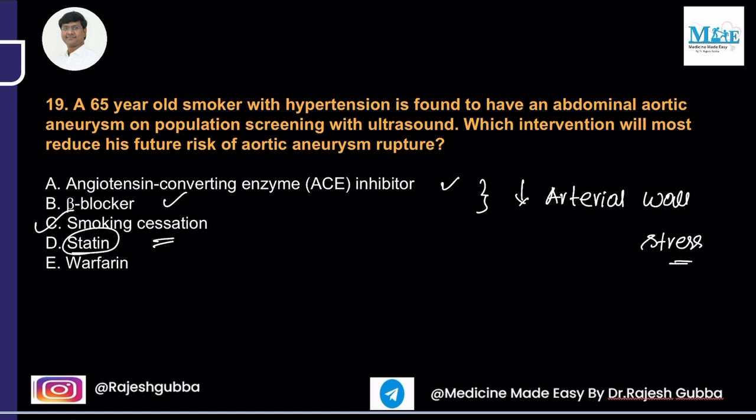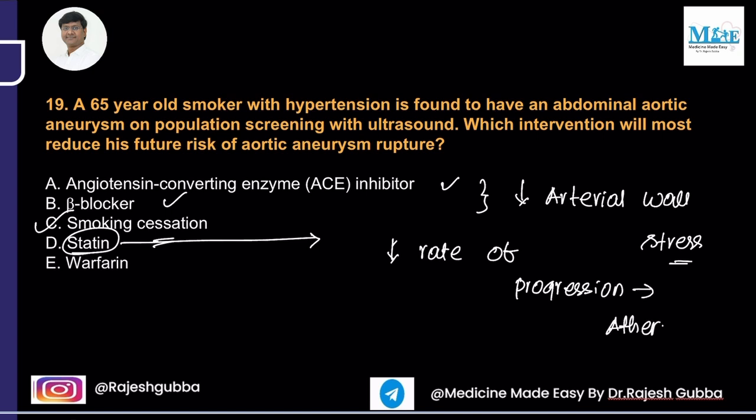The same way, statins also will reduce the rate of progression of atherosclerosis. Once there is a reduced rate of progression of atherosclerosis, please remember there will be reduced risk of rupture through cholesterol dependent and cholesterol independent effects, right?